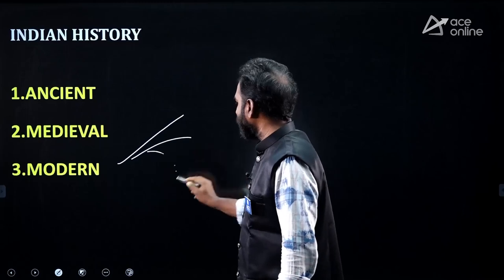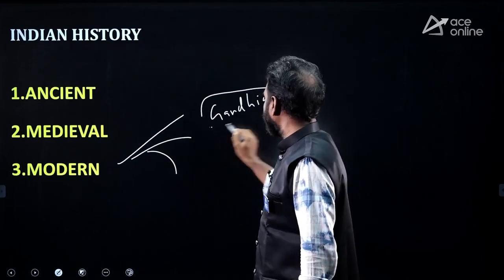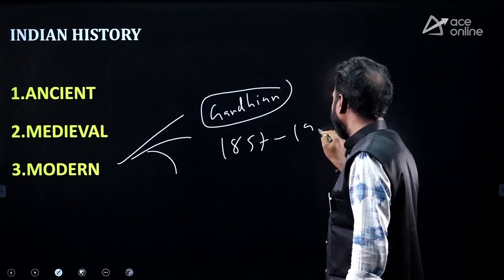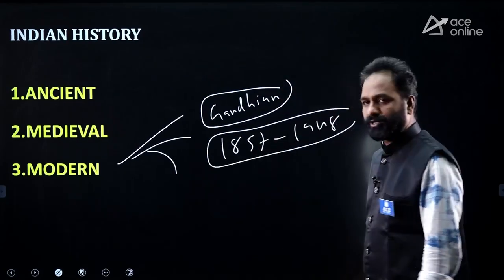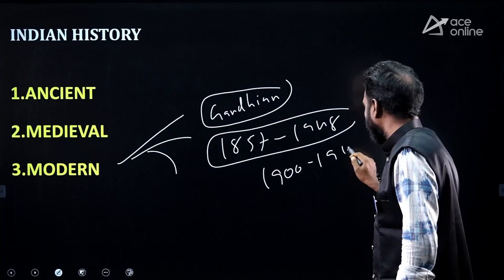And where you have to focus more is called the Gandhian phase. Please give more importance to the Gandhian phase. I can say that what happened from 1857 to 1948 is very, very important. This period is very crucial, and in my opinion, this period is too crucial.